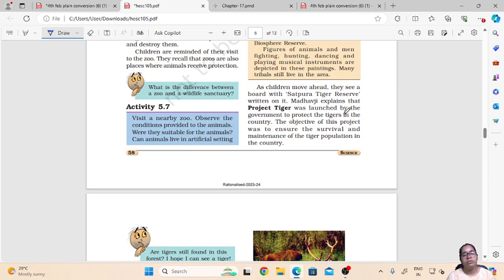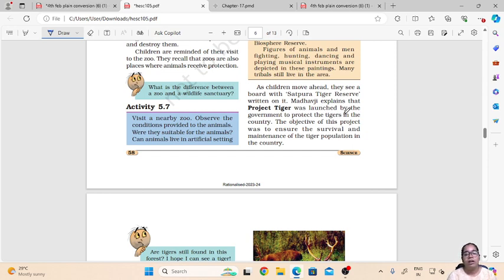The objective of this project was to ensure the survival and maintenance of the tiger population in the country. As we all know, tigers are very much threatened because of their skin and their teeth. Hunting is done for those purposes.